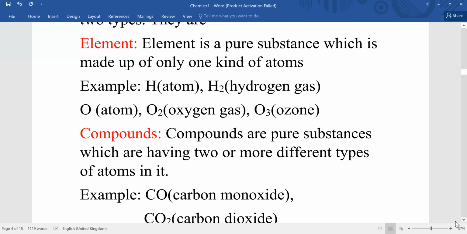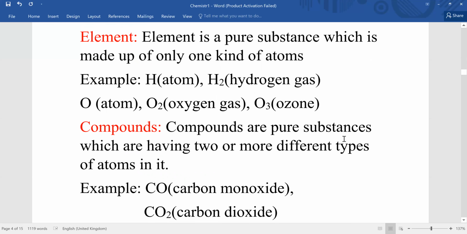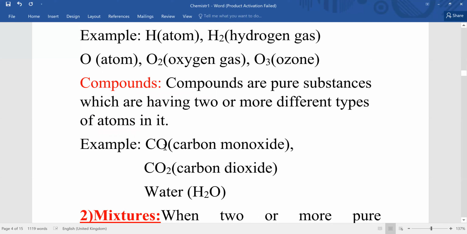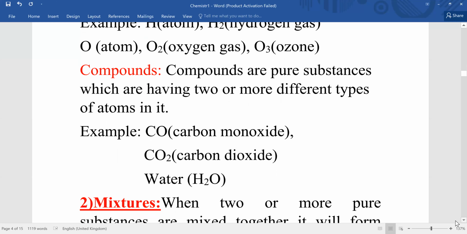And then what is a compound? Compounds are pure substances again, which have two or more different atoms in them. The difference between elements and compounds is only that: elements are made up of a single type of atom, whereas compounds are made up of two or more atoms. For example, carbon monoxide is made up of carbon and oxygen. So two different atoms are present in this pure substance. That's the reason why it is called a compound.